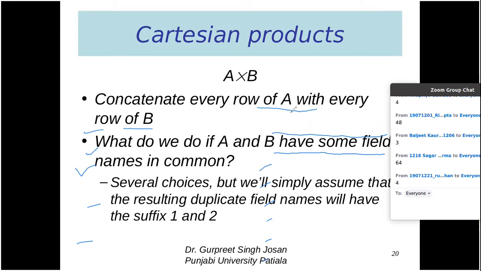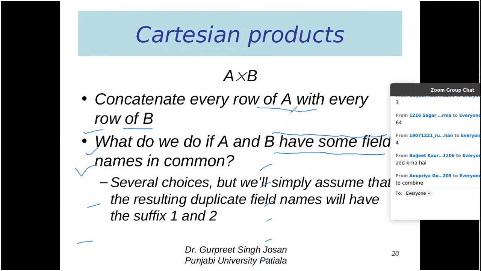Concatenation means, what do you mean by concatenation? To add, to combine. Very good. So if we combine every row of A with every row of B, then what will be the number of columns?